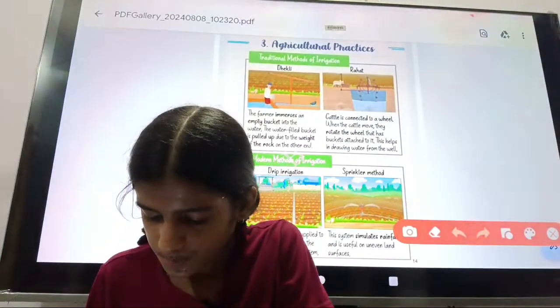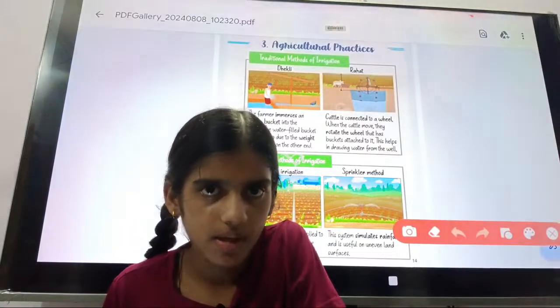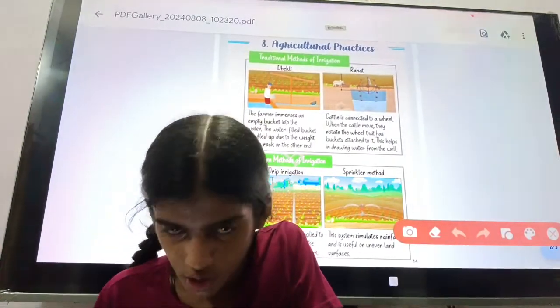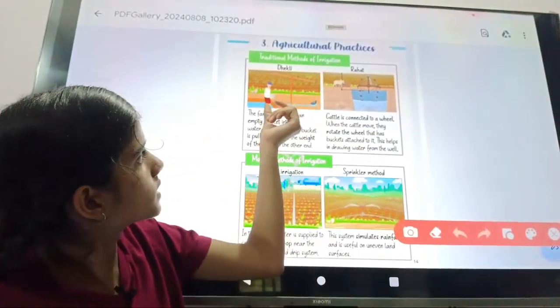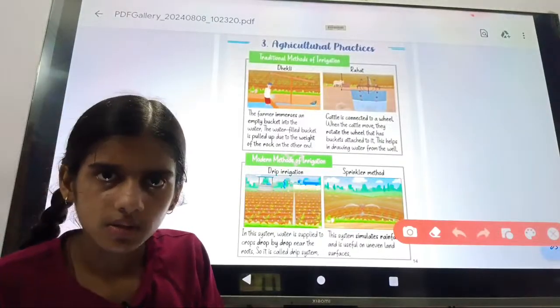In the dhekli, the farmers immerse an empty bucket. You will see that the farmer takes the empty bucket into the water.